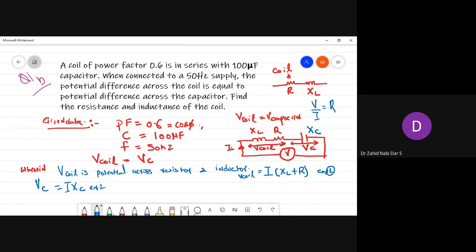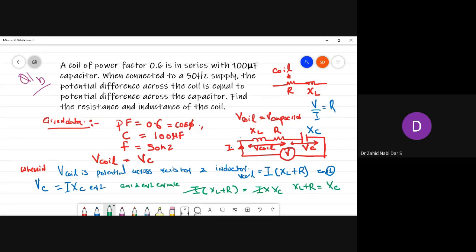So you can write both the equations and get the value. Equation 1 and equation 2 equate. Once you equate these two equations, you land with I into XL plus R is equal to I into XC. So this I will cancel, and you are left with XL plus R is equal to XC.